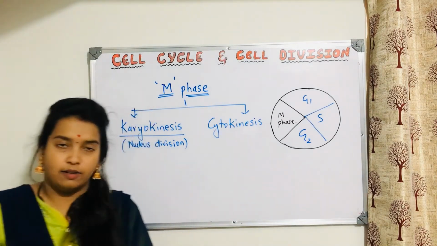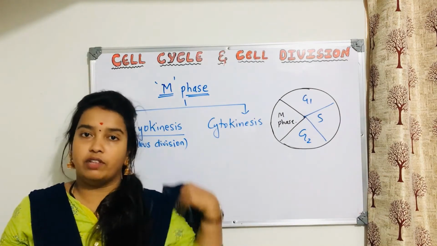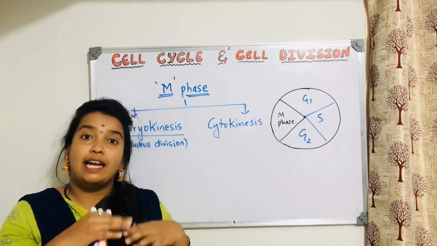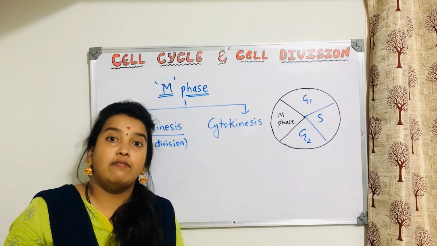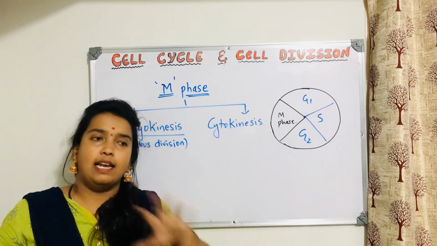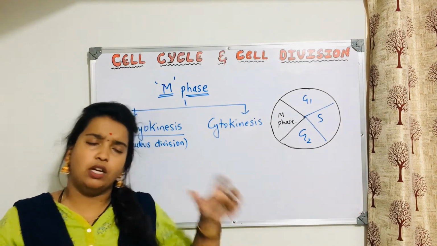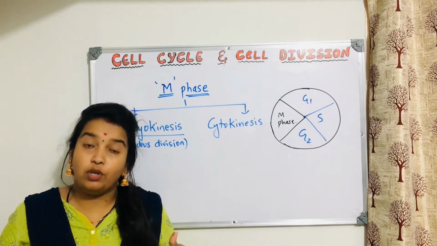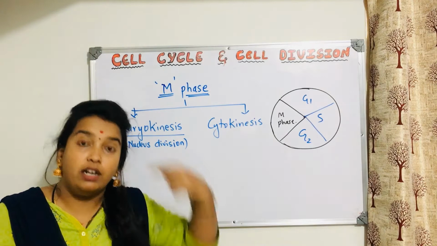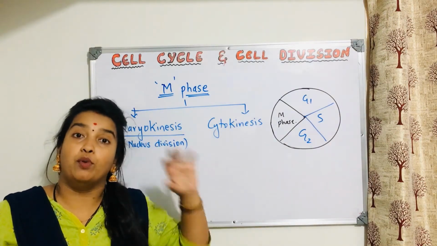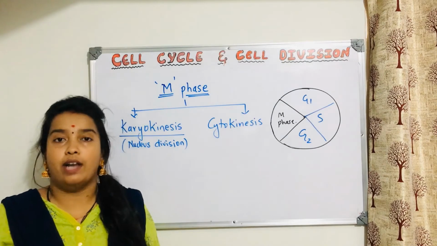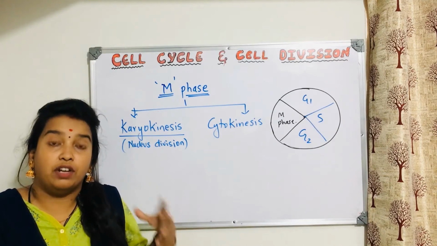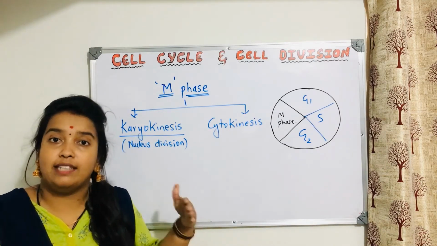Because within the nucleus, there are chromosomes, and to divide that nucleus, first we should condense the DNA which is present. Before cell division, DNA is not in the form of chromosome. DNA is in the form of chromatin. Chromatin means thin fibers, just like threads. Later on, to divide this nucleus, first we should condense the chromatin to form chromosomes. So much work has to be done to complete karyokinesis. That is not an easy task. It is a difficult task. So there are again so many stages.